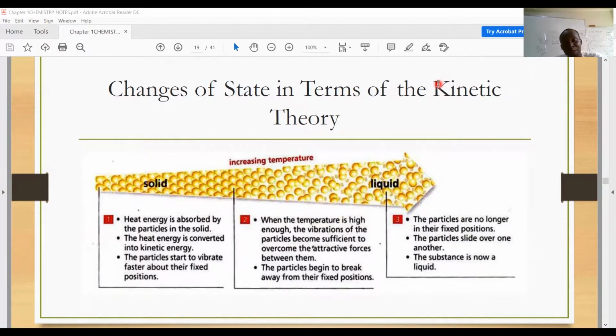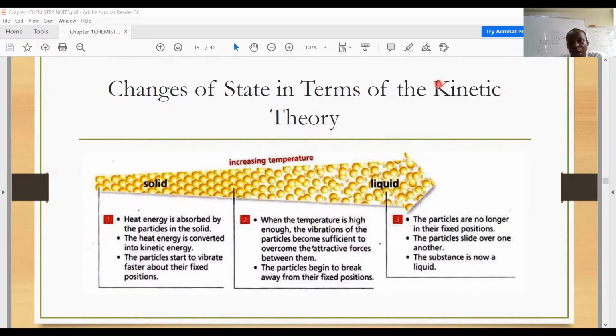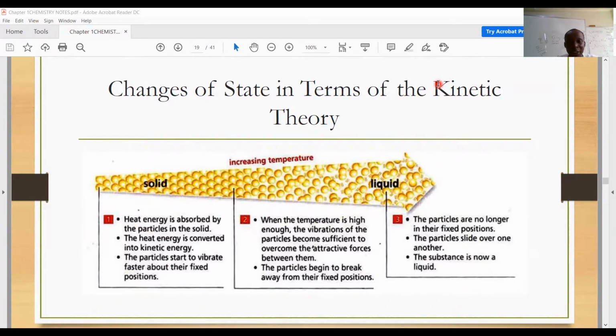The kinetic theory of matter simply states that matter is made up of particles. All matter is made up of particles. Now, these particles can be atoms, they can be ions, or molecules. Now, they have kinetic energy. Particles move, or particles have kinetic energy. And kinetic energy is proportional to the temperature. In other words, when you increase the temperature, we expect that the kinetic energy of the particles will definitely increase.